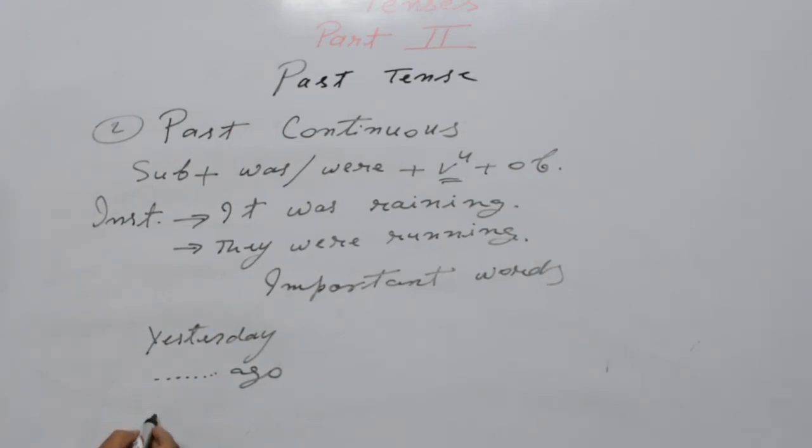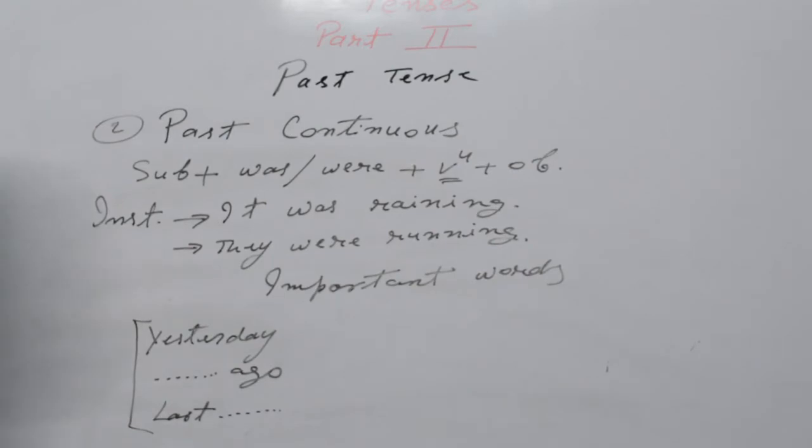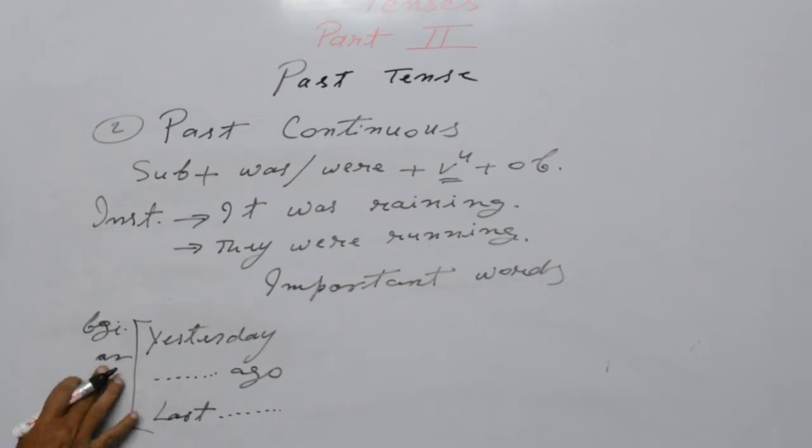Similarly, last year, last month, last week. You can use them here. Position is the same. Use in the beginning or at the end of the sentence.